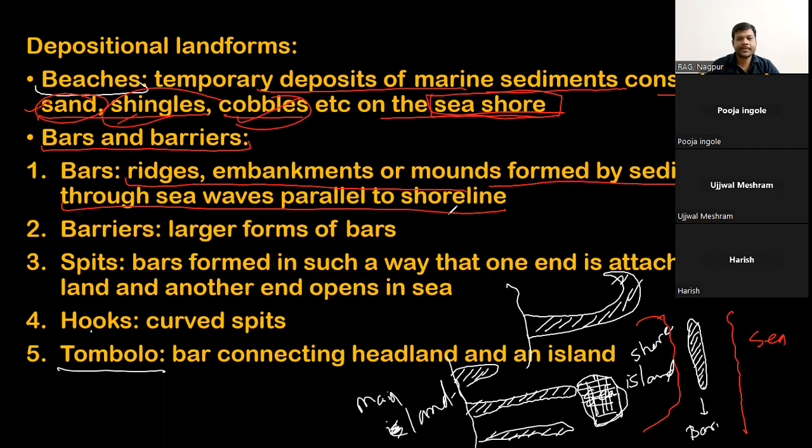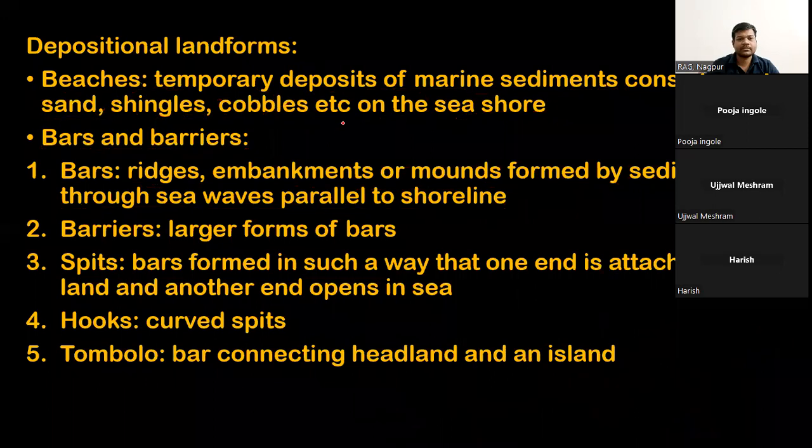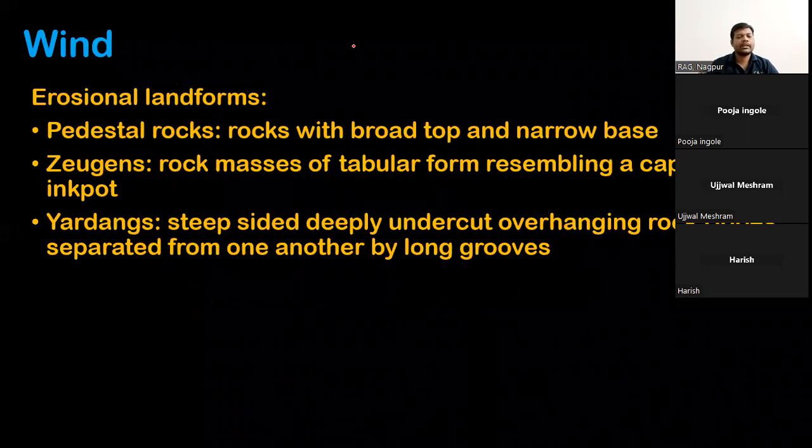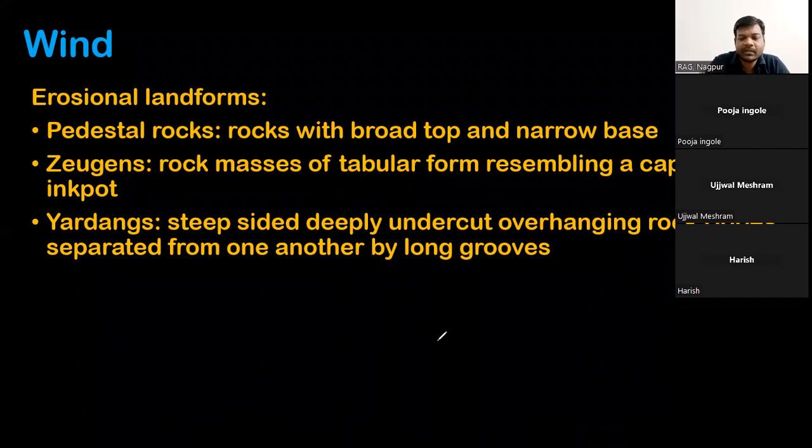Okay, the next agency which we have to look for is the wind. Now again, wind is a weak agency. It is not that strong an agent of erosion, but it goes for erosion in a significant way.